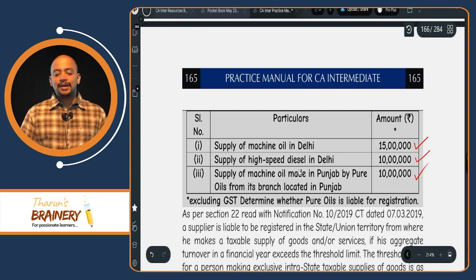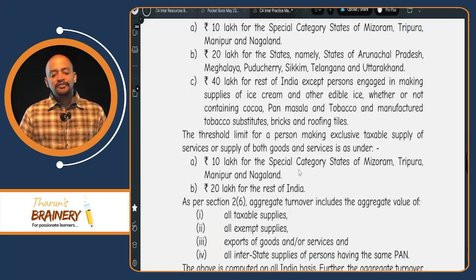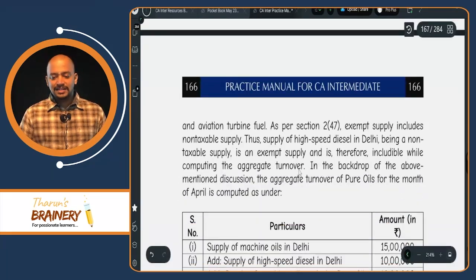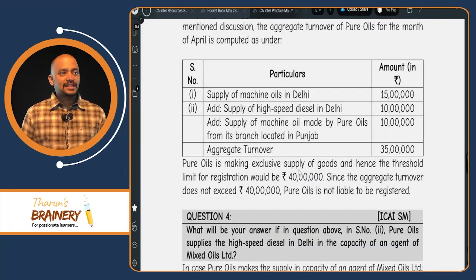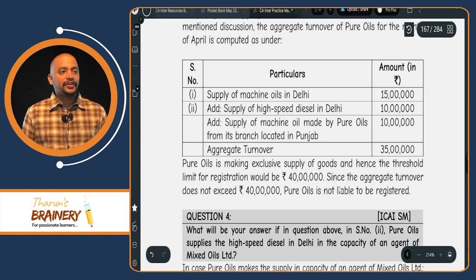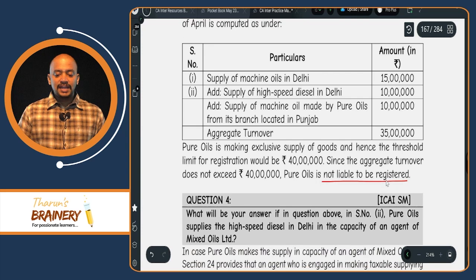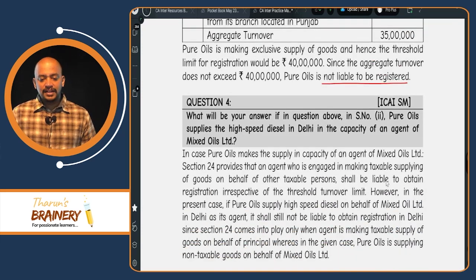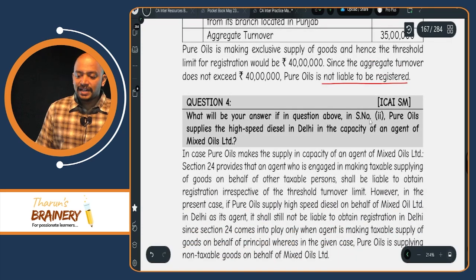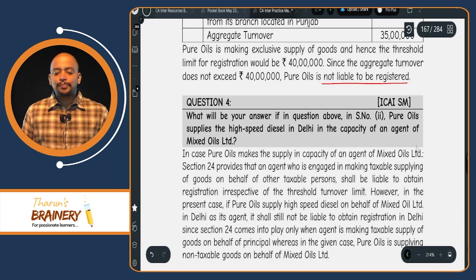Due to that reason, the applicable limit for them will be 40 lakhs. In this case, their turnover is 35 lakhs, and as it does not exceed 40 lakhs, they are not liable to be registered.